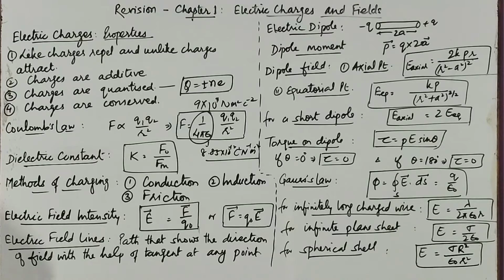Field intensity means the force on the given charge that is of unit value, or simply force per unit charge, is known as the electric field intensity at a given point due to a given charge. From this we can also conclude that force is equal to Q0 into E. This gives us the physical significance of electric field.